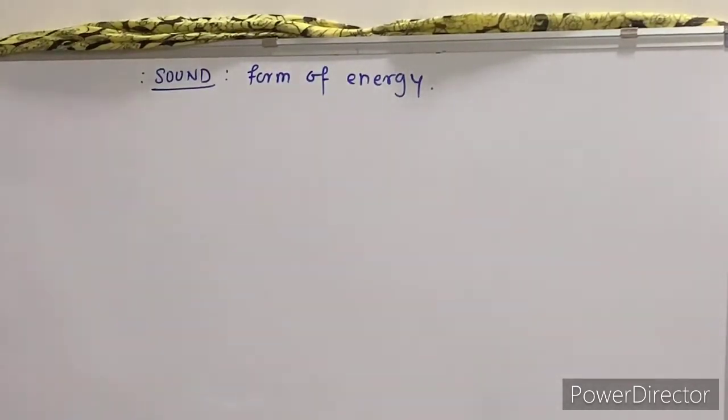Now what are the examples of a vibrating body? You take a rubber string whose one end is held in your teeth and the other end is stretched. If I pluck that string, this vibrating body will produce sound. You take a guitar string or any musical instrument. If you pluck that string, it starts vibrating. When the body vibrates, it will produce sound.